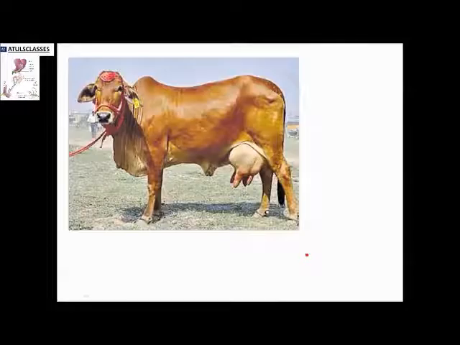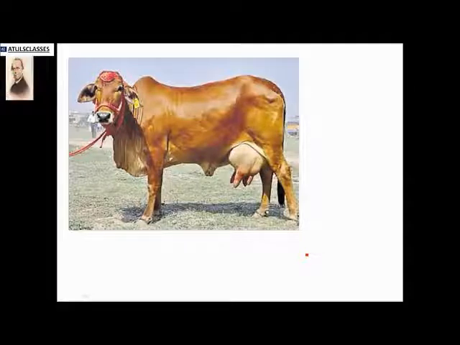This is a cow, a Sahiwal, which was produced through the hybridization technique. So we can say that the process of genetics was known earlier, and our ancients performed several experiments and produced varieties of fruits and vegetables of the same species.